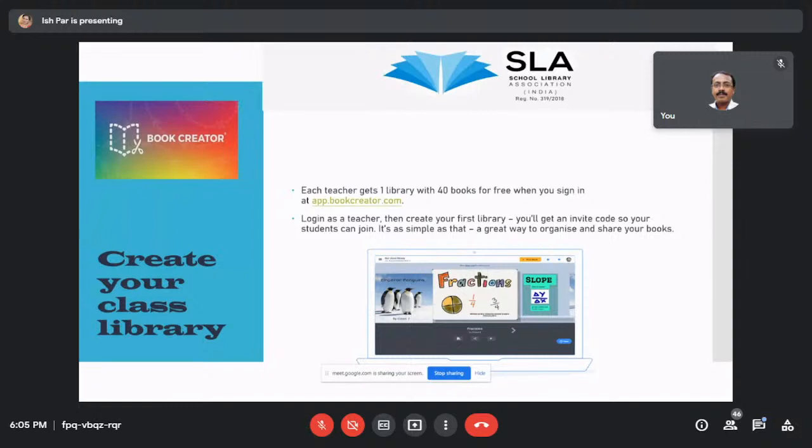Then there are certain limitations to Book Creator. Each teacher, every educator, can create only one library with this, and you can add a maximum of 40 books to it with a free sign-in. If you want more than that, you have to pay a certain amount. But we'll be working on free tools, so one library and 40 books are enough. Once they are full, you can delete some and start making new ones.